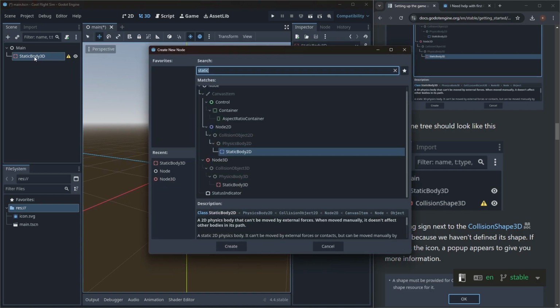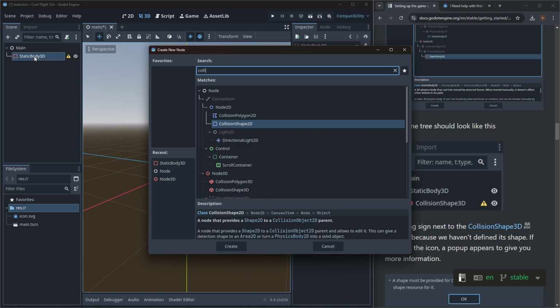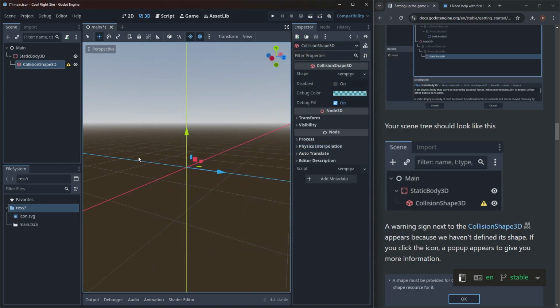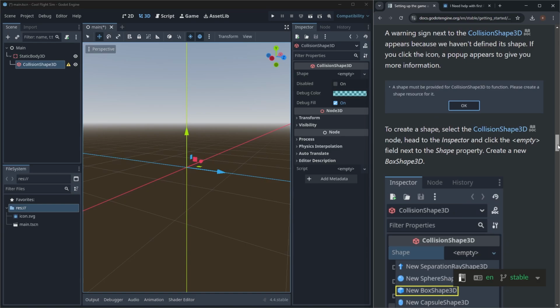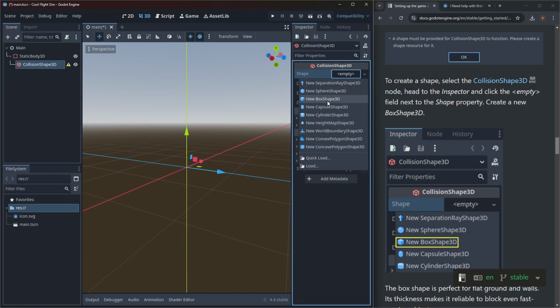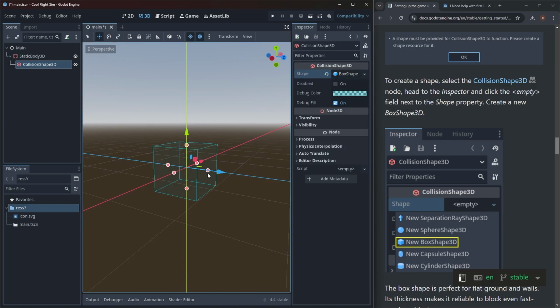Control A, collision shape 3D. Boom. Create. And then we're going to set this to box, I think. Yep. Set it to box. All right. So we got this going on right here.